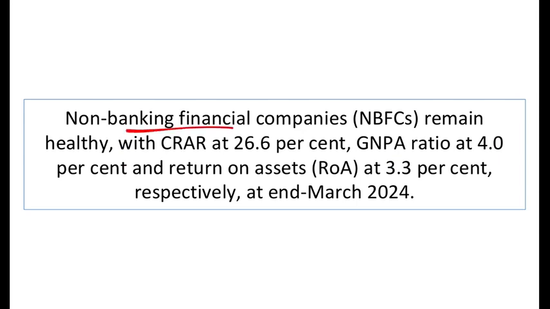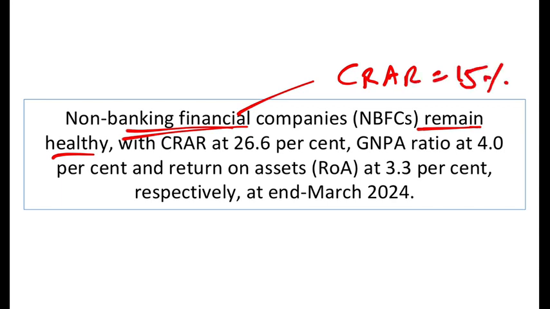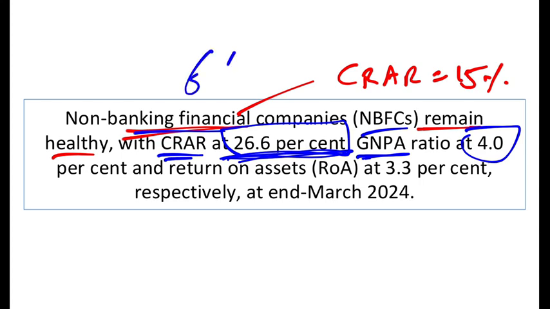Now let's talk about non-banking financial companies. We have talked about the scheduled commercial banks. Non-banking financial companies are also healthy. For an NBFC, the capital adequacy that is desired is minimum 15%. And you can see that all the NBFCs put together, their capital adequacy was 26.6%, right? What about the gross non-performing assets of our NBFCs? It is just 4%. It should be less than 6%.